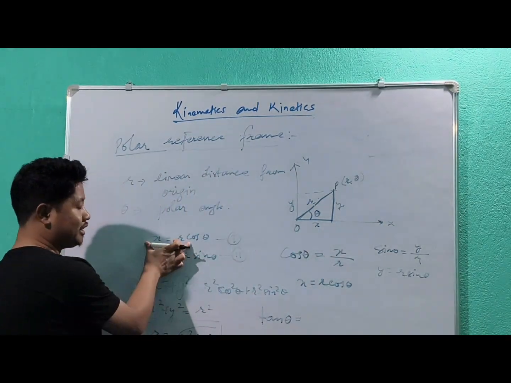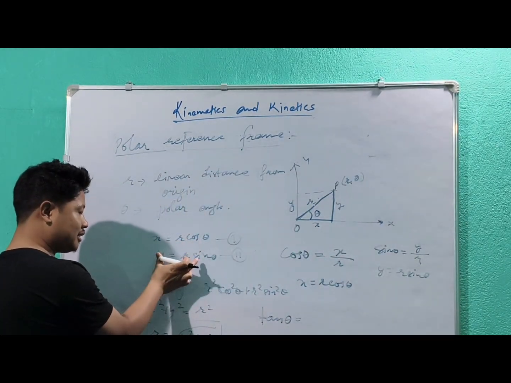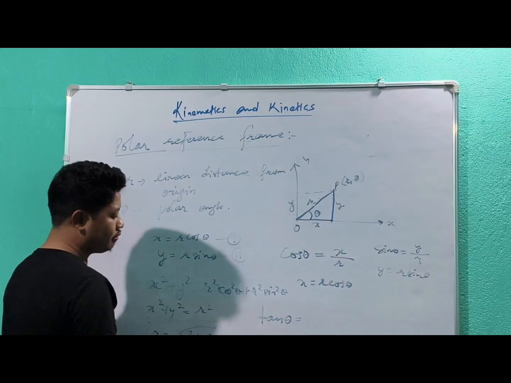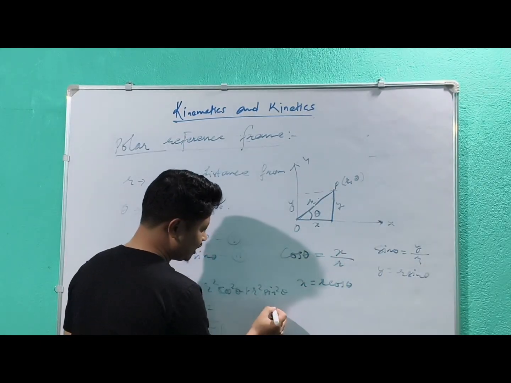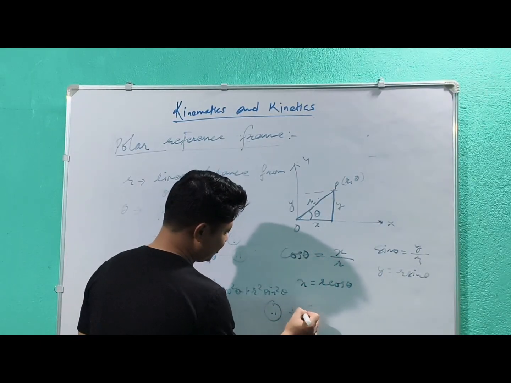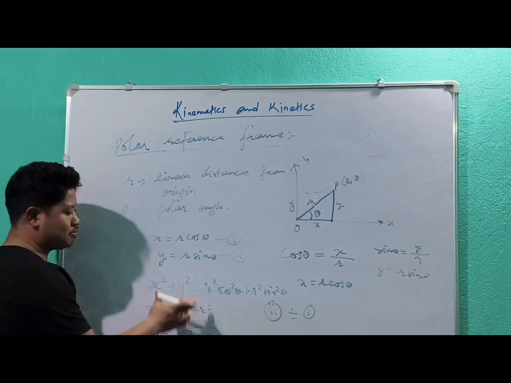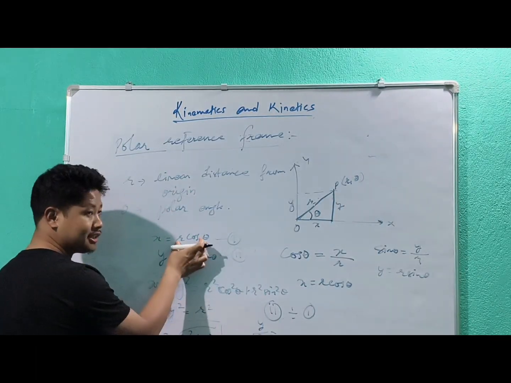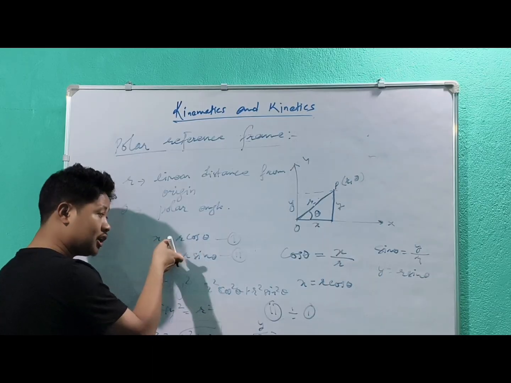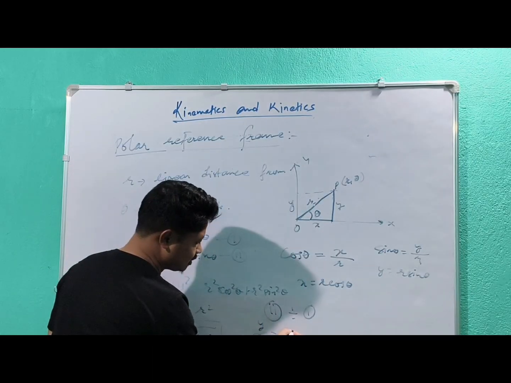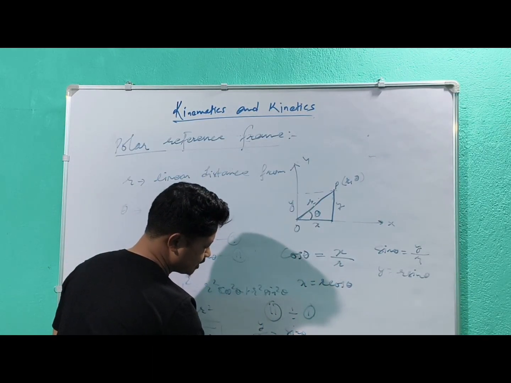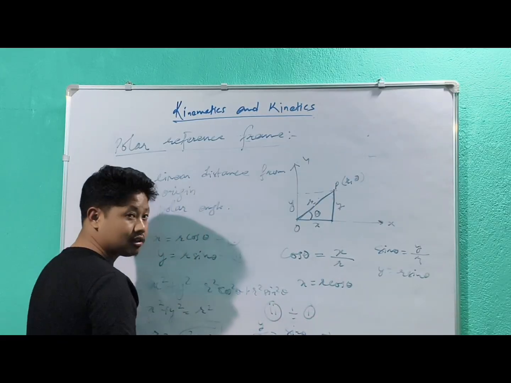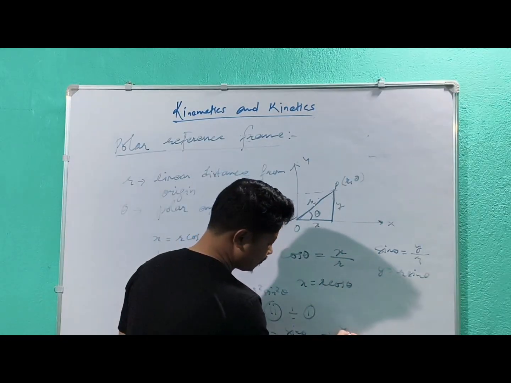Because if I divide equation 2 by equation 1, it will be y by x is equal to r sin theta by r cos theta. The r and r cancel each other, so I have sine theta by cos theta, which is tan theta.